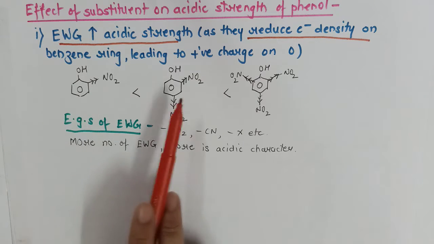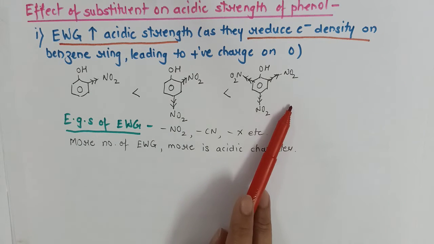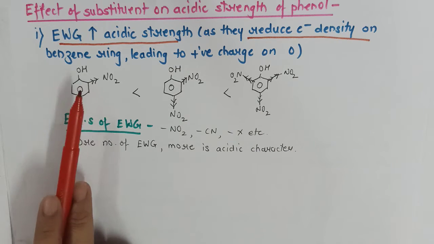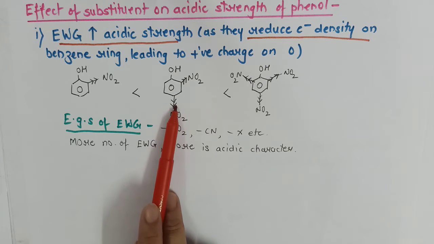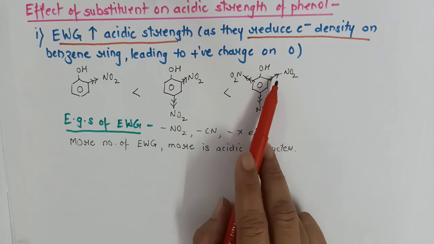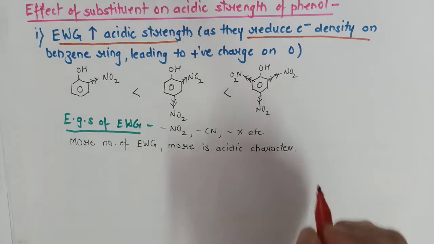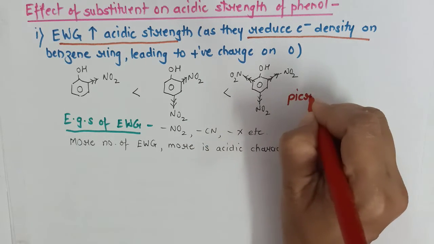Now from these three examples we can see that ortho-nitrophenol is a weak acid as compared to 2,4-dinitrophenol and as compared to 2,4,6-trinitrophenol. This is also known as picric acid.